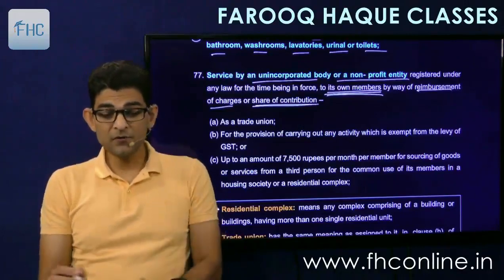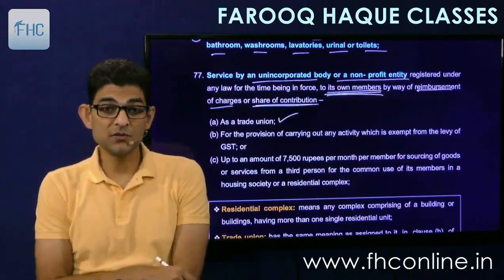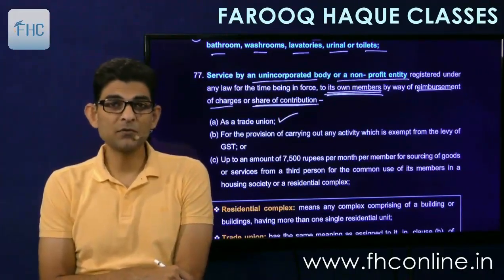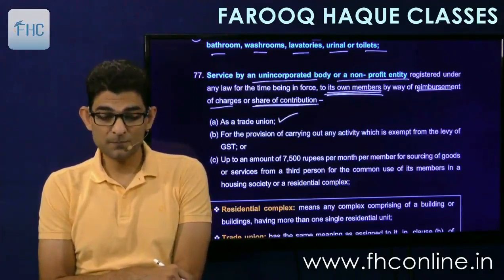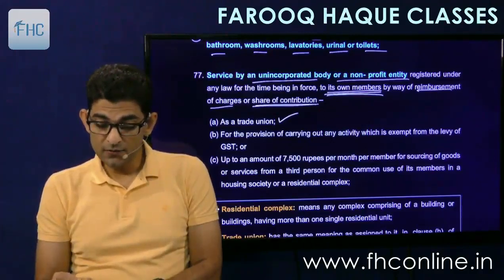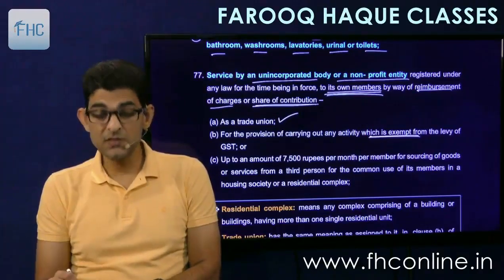Who are exempt? Number one, trade union. All the trade unions are exempt. And who are the members of the trade union? The employees. Employees of different organizations are the members. Number two, for the provision of carrying out any activity which is exempt from the levy of GST.